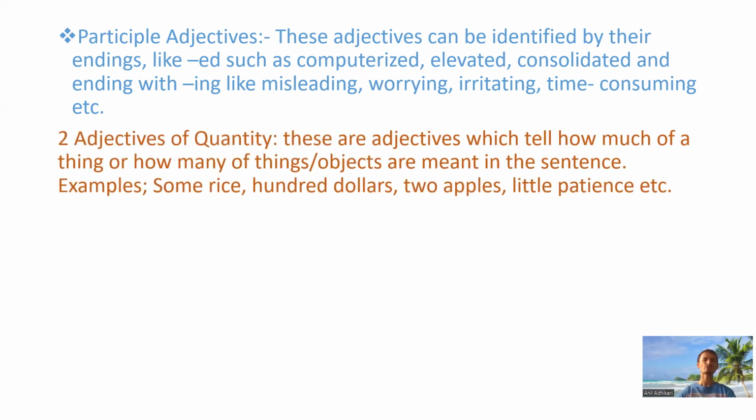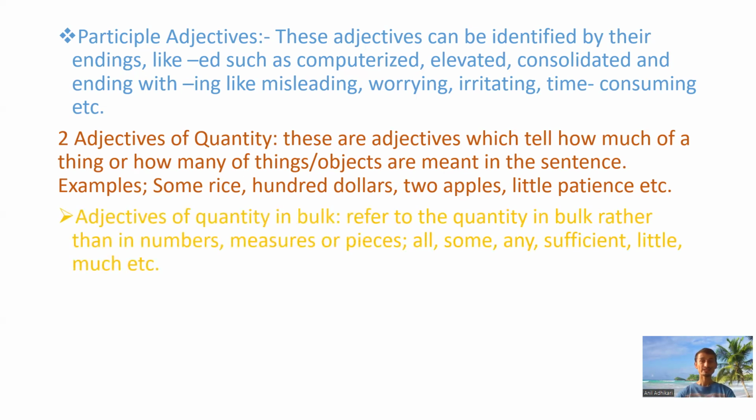Similarly, adjectives of quantity. These are adjectives which tell how much of a thing or how many things or objects are meant in the sentence. Examples, some rice, 100 dollars, 2 apples, little patience, etc. Adjectives of quantity in bulk refer to the quantity in bulk rather than in numbers. Example, all, some, any, sufficient, little, much, etc. We use that type of adjective in that category.